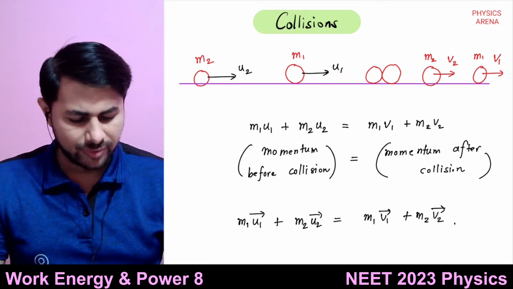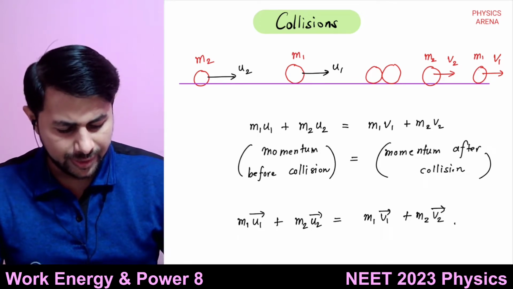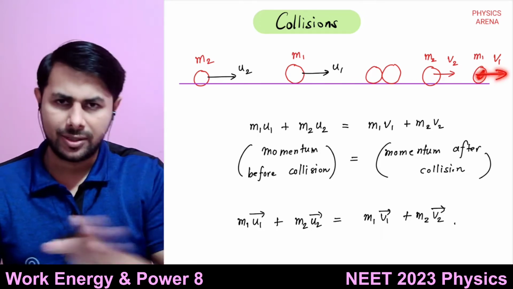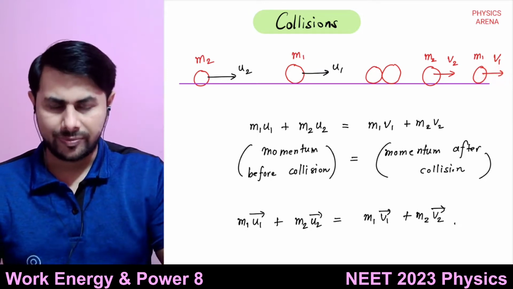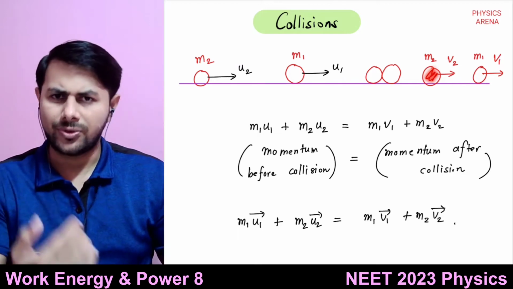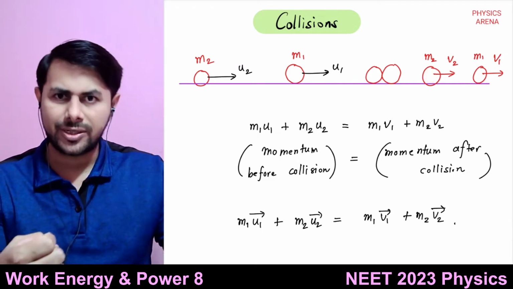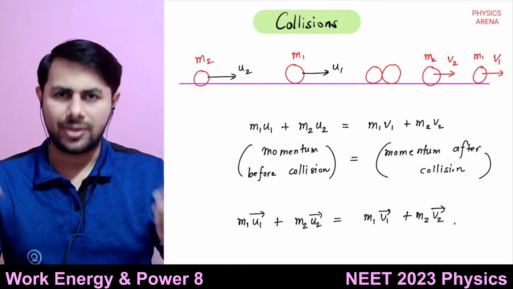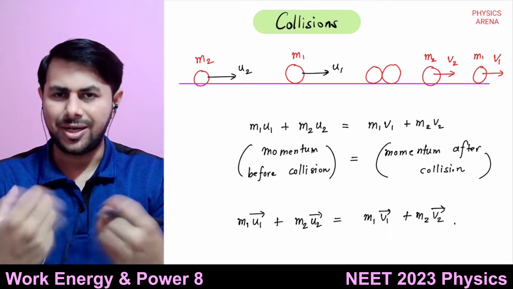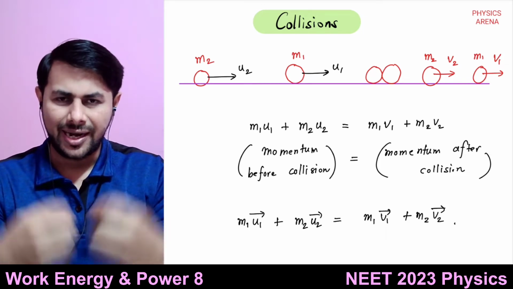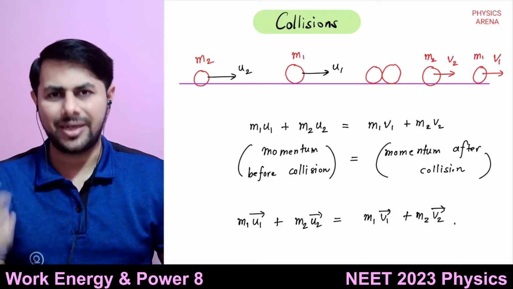And what is the velocity of separation? After collision, the first body will move away with velocity v1. The second body is also following with velocity v2. When they collide, they are together, and just after the collision, the first body gets separated from the second body.